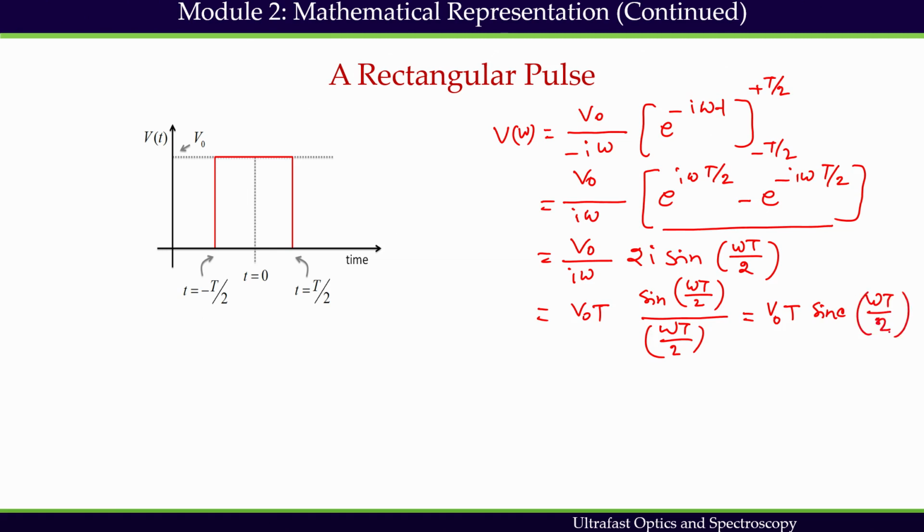This is sin x by x, which represents the cardinal sine function. So the frequency domain function is going to be represented by this cardinal sine function.